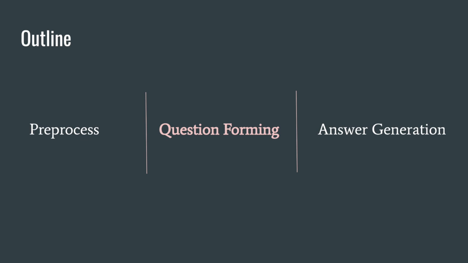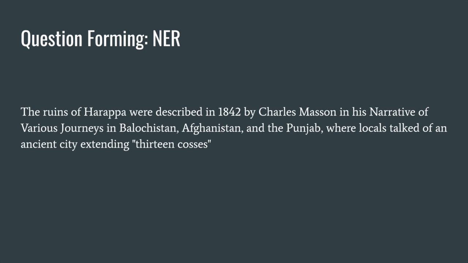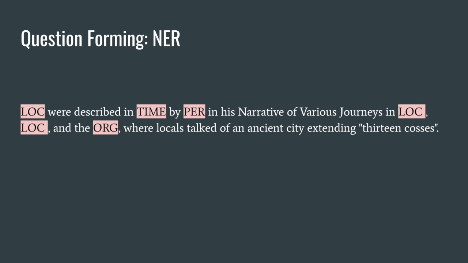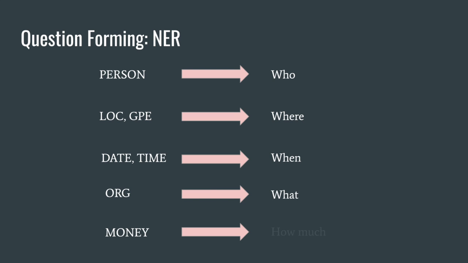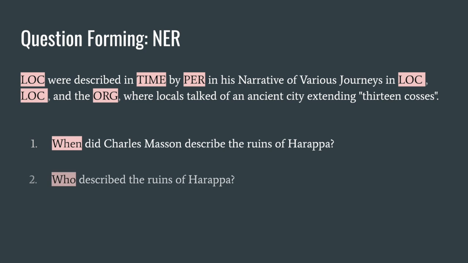Next, we're going to move on to question forming. The first thing we considered was, given a sentence, we identified all of the named entities in that sentence, and based on the different types of named entities, we would form the appropriate type of questions. For example, a person would lead to a who question. These are some examples of the questions we would form based on named entities. What we did was take the span of the previous named entity and take all of the sentence up to the end of the next named entity, and that seemed to give us good results.